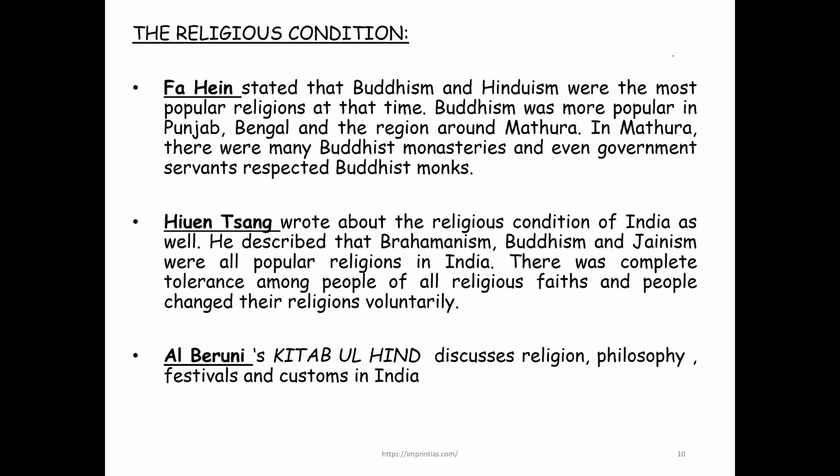Okay, and Fa-Hien talked about Buddhism, obviously that it was divided into 18 sects. He does talk about Shaivism as well. That's a very popular faith. Right, Hiuen Tsang does talk about Buddhism again in detail, and he says that Brahmanism, Buddhism, and Jainism are the three popular religions in India. Al-Biruni obviously discusses in Kitab-ul-Hind the philosophy, the festivals, and customs of India. And this is mentioned in the NCERT in case you're interested to read in detail. So in detail, you can go through this.